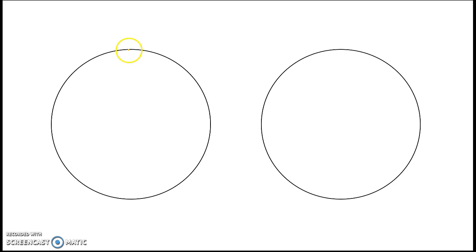So I want you to use your orange marker, and I want you to go around the outside of the pizza, just like I am. Right? The crust goes on the outside of the pizza. So the outside of the pizza, or the crust, is what is called our circumference.